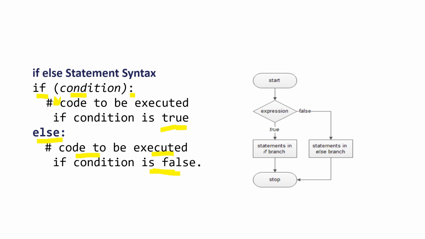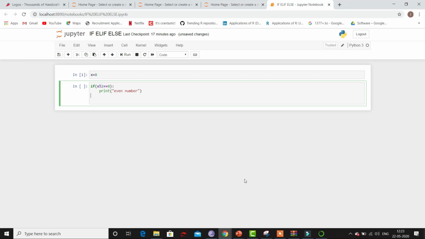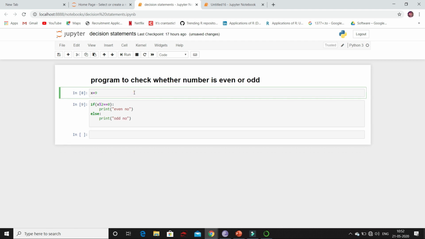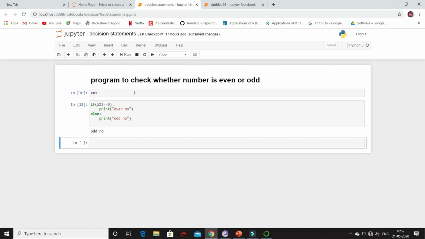And remember, both if and else have same indentation. So indentation is very important when you're coding in Python. Now coming back, I will use else, inside which I will write the code that has to be executed when condition is false. So we will give some space and we will print odd number. Now let's run. You can see we got odd number. So if I give odd number, we will get odd number. If I give even number, we will get even number.